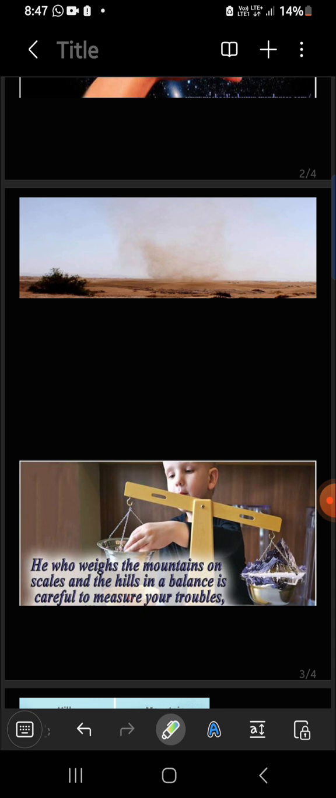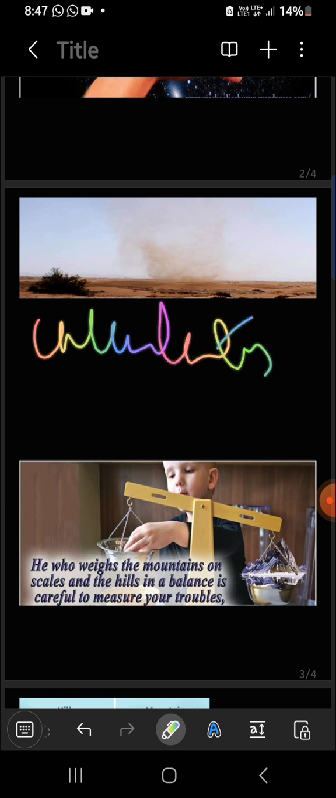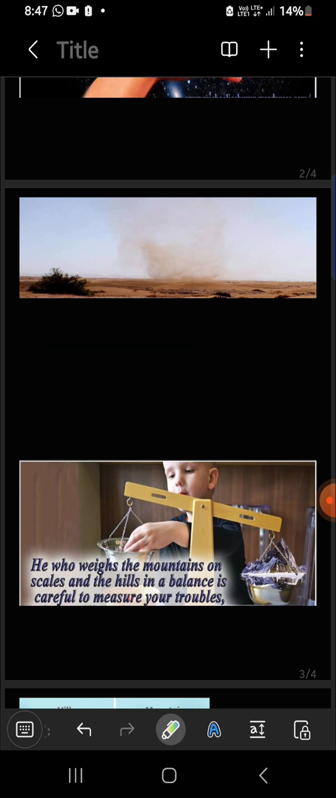So you just learn the sentence, that is, and calculated the dust of the earth in a measure. This measure means something like a scale, which measures the amount of dust. There is no one in this world who can measure dust, right? But God can measure the dust of the earth.